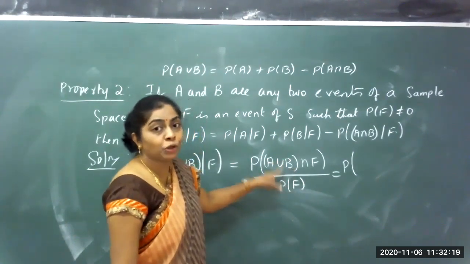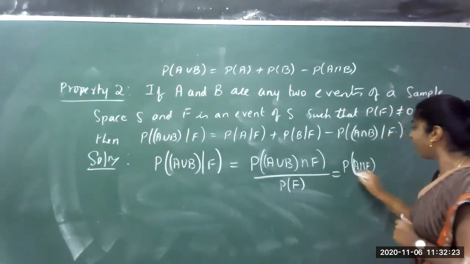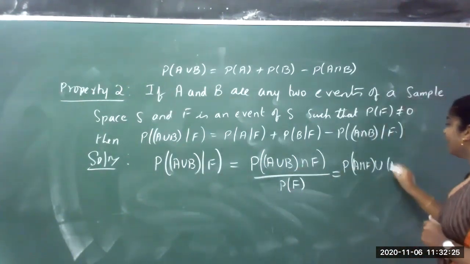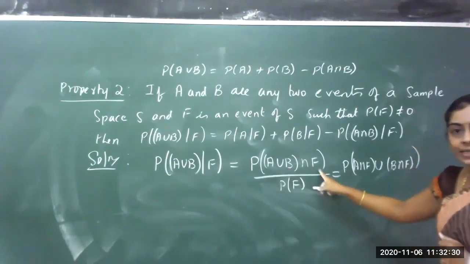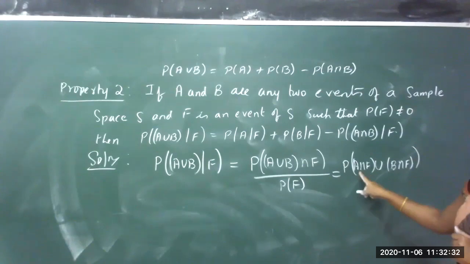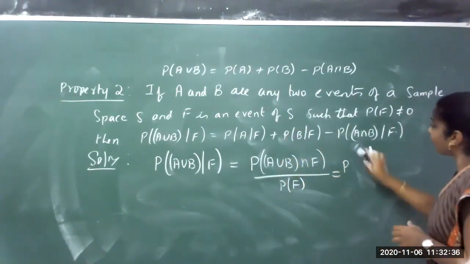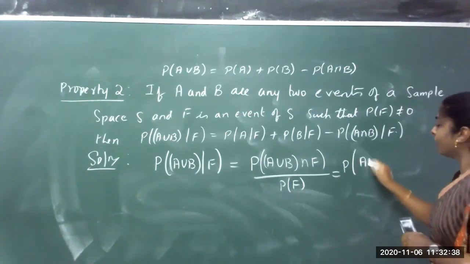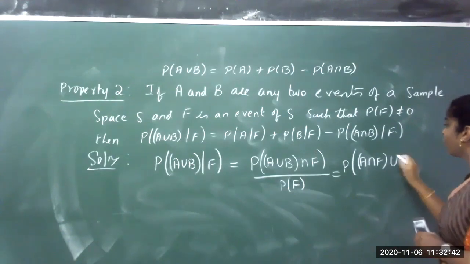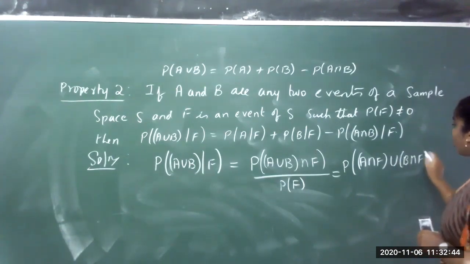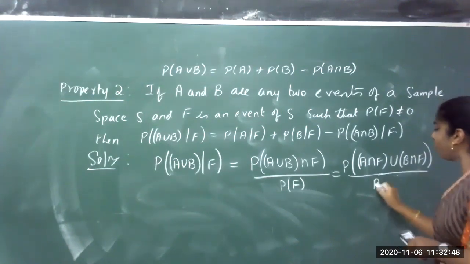A union B intersection F can be written as A intersection F union B intersection F. I am using the distributive law, divided by probability of F.